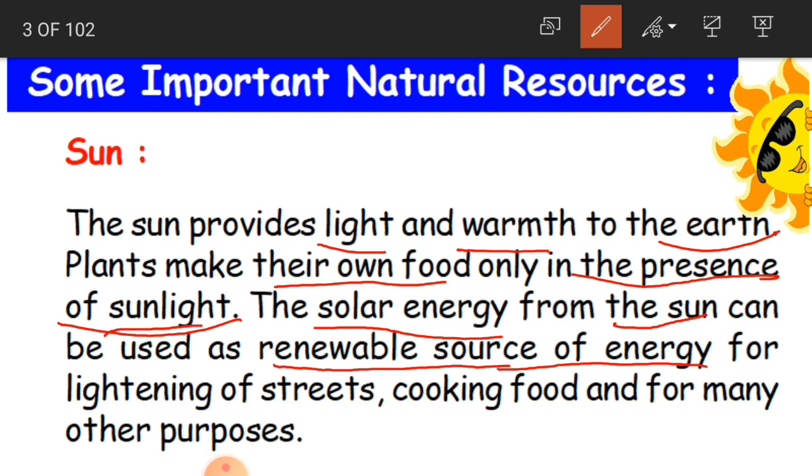The energy can be reused. As I said, the energy from the sun's heat, we call it solar energy. And that solar energy is renewable, it is used again, for lighting of streets, cooking food, and many other purposes. So that is why the sun is very important, and the sun is a natural resource for us.